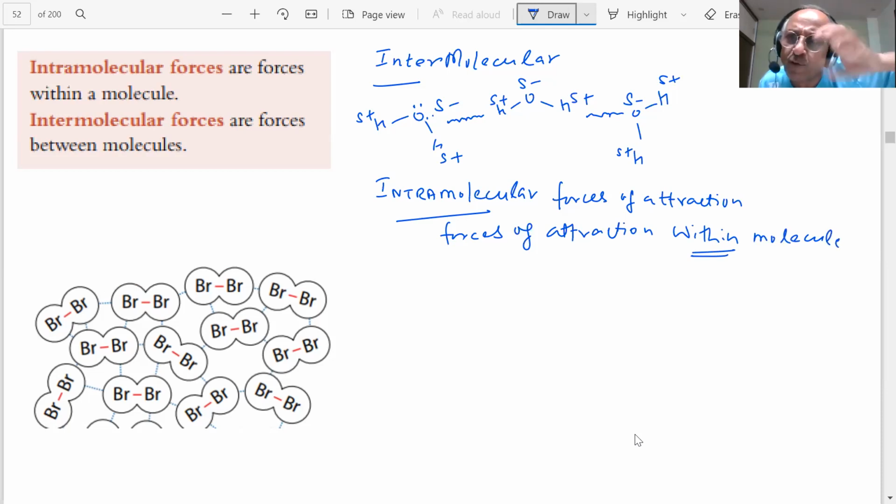Intra-school competition means within the school competition. Intra-school competition, within the school, children are competing.